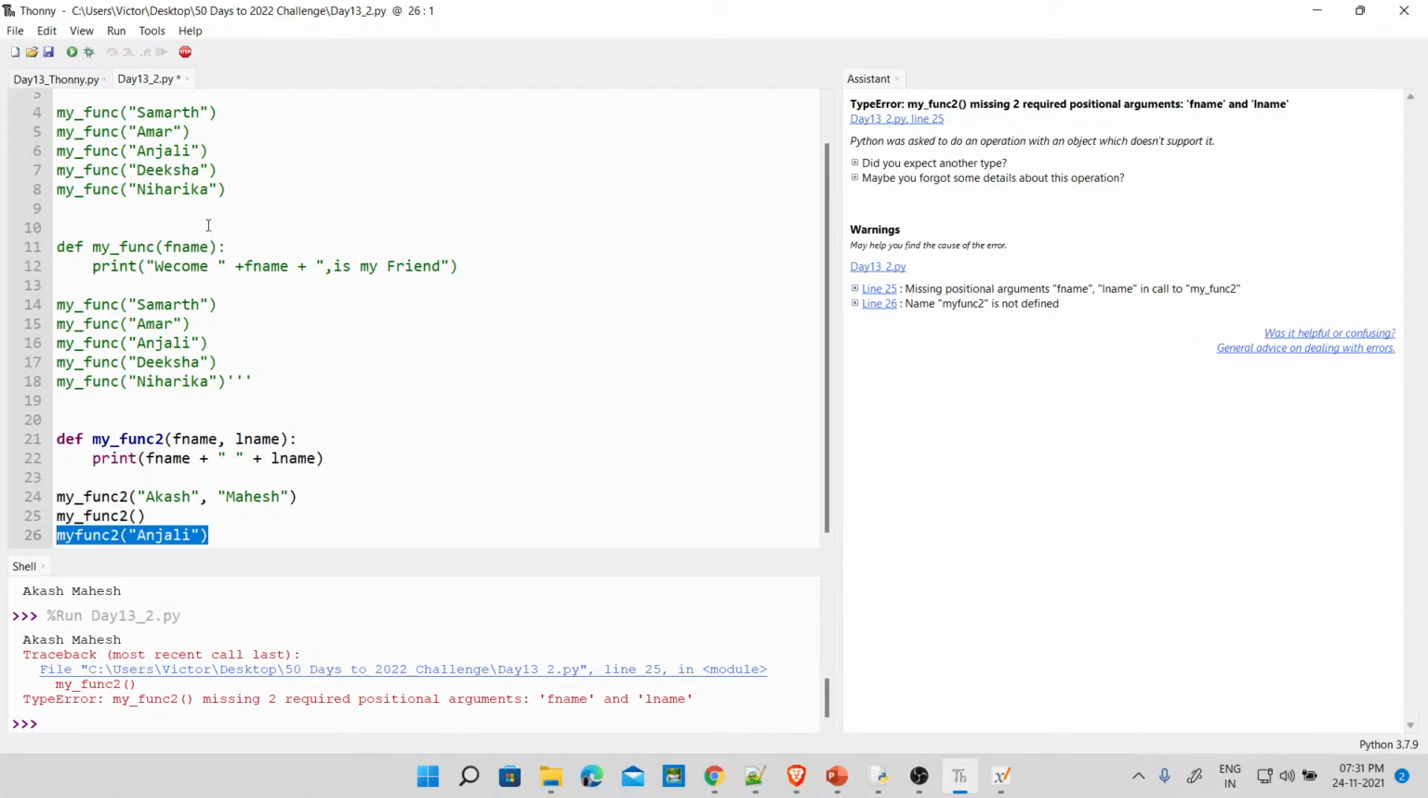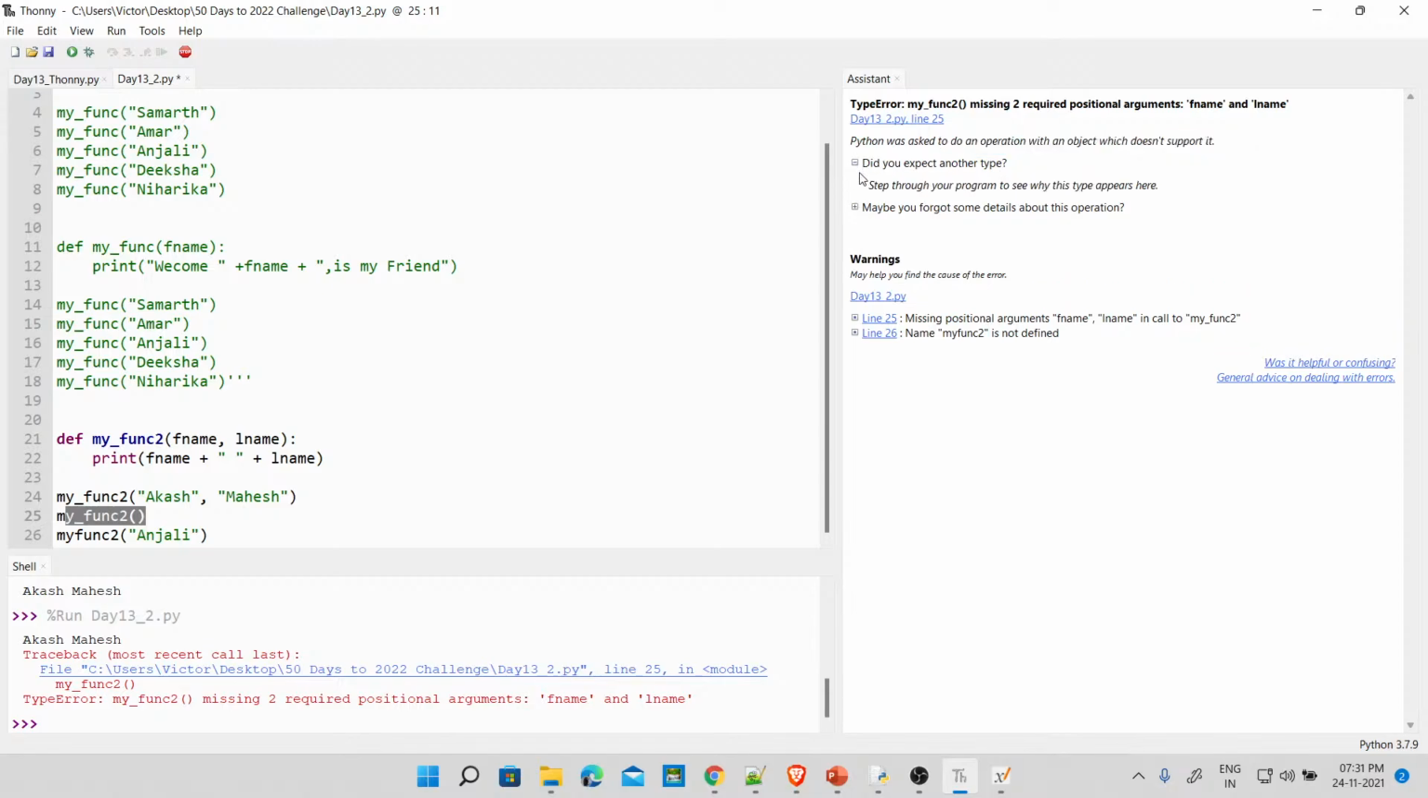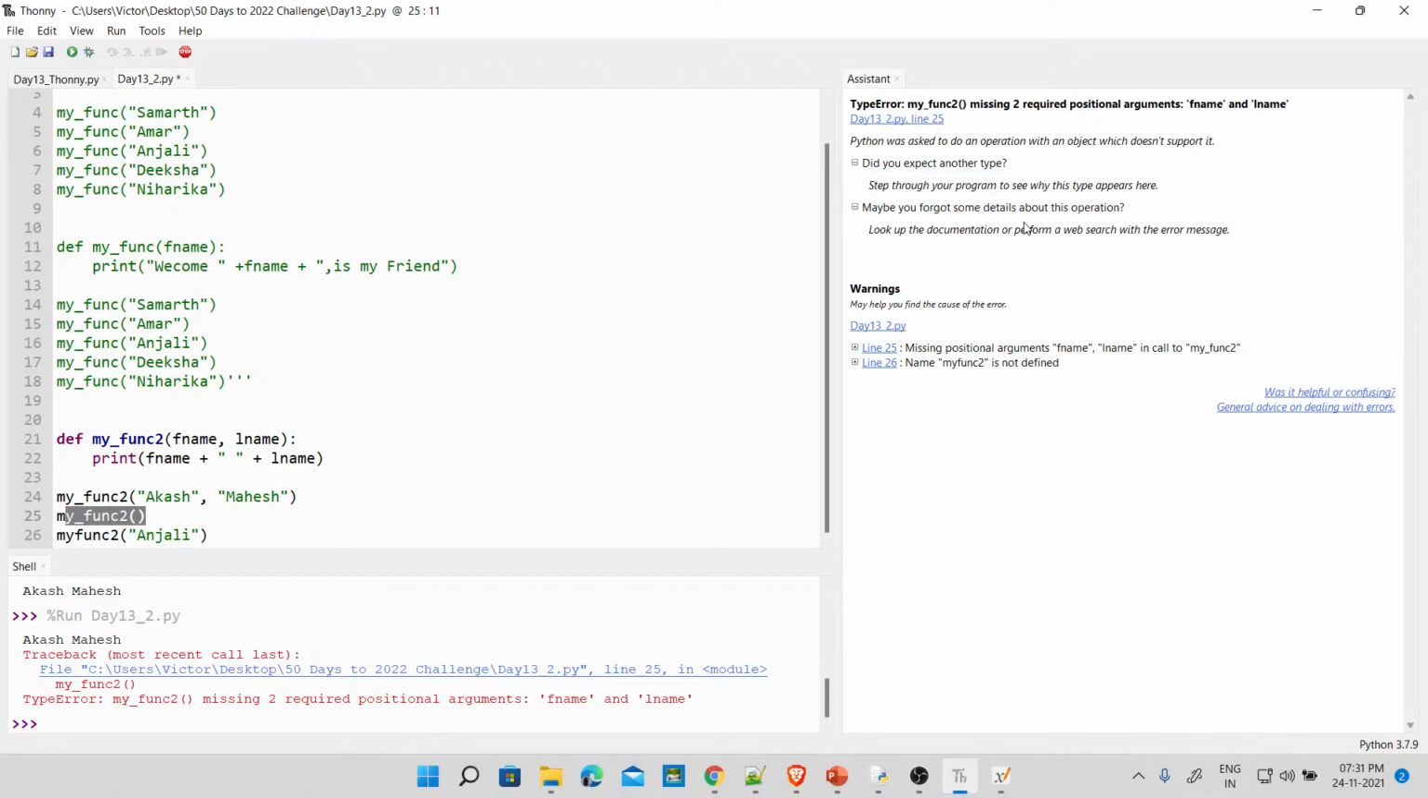It's telling you line 25. So when they call this on line 25, fine. Now look here. Python was asked to do an operation with an object which doesn't support it. Did you expect another type? Now you can click on this, expand this. Step through your program to see why this type happens. Maybe you forgot some details about this operation. Look up the documentation or perform a web search. This is the thing I like about this.